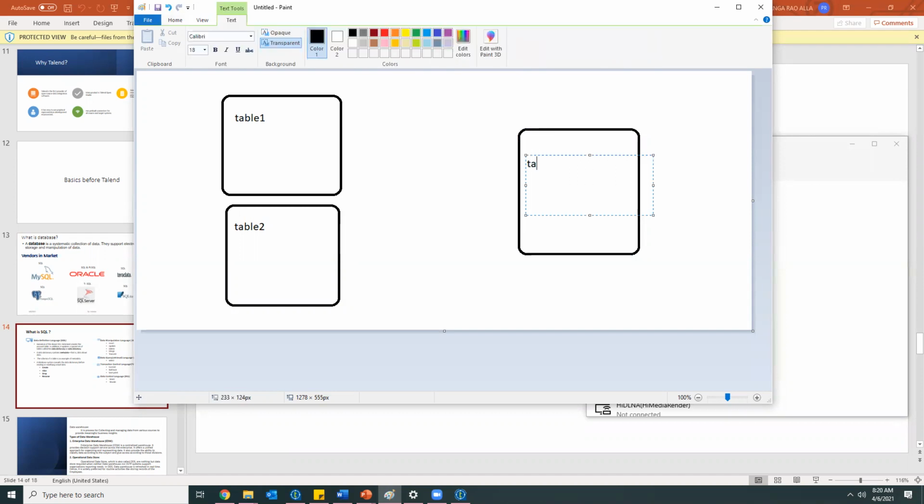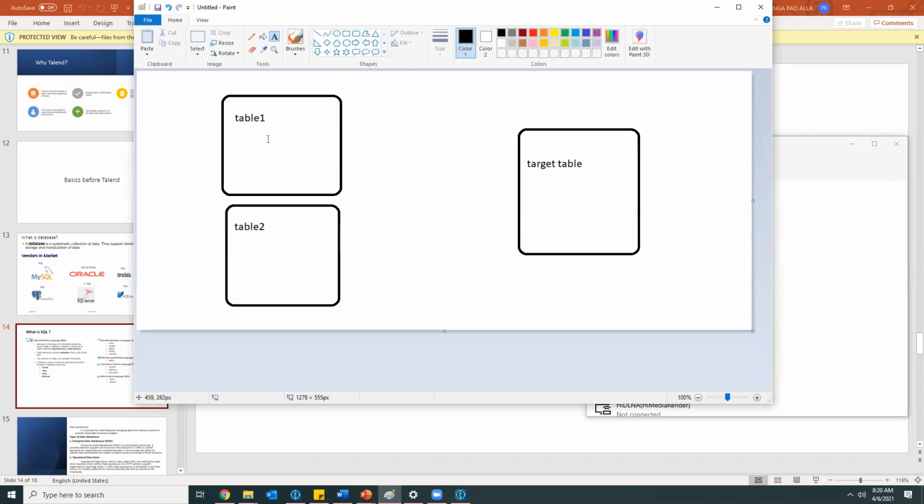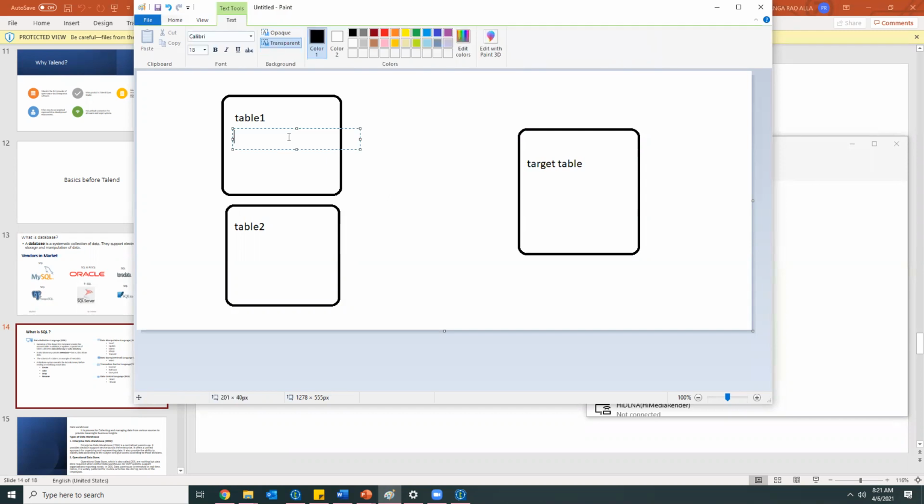Okay, this is our target table. So as I told earlier, we'll be having account number here, and similarly, we'll be having account number here also.